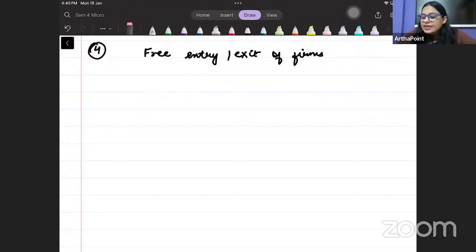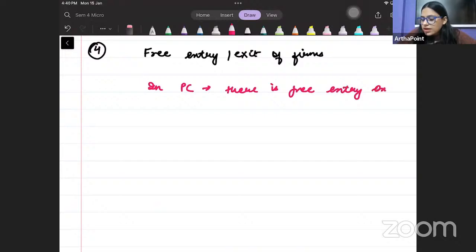So we can say that only in perfect competition, there is free entry and exit of the firm, right? There is free entry exit of the firm.